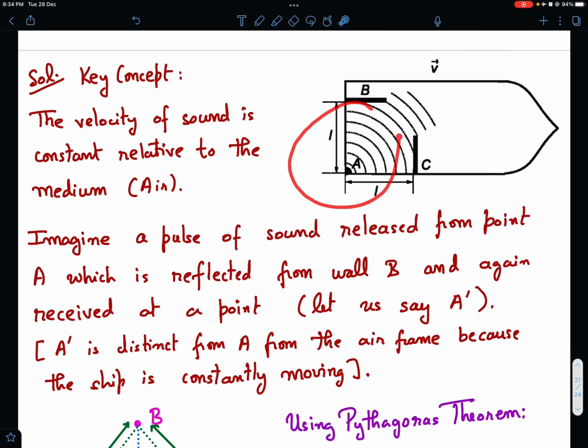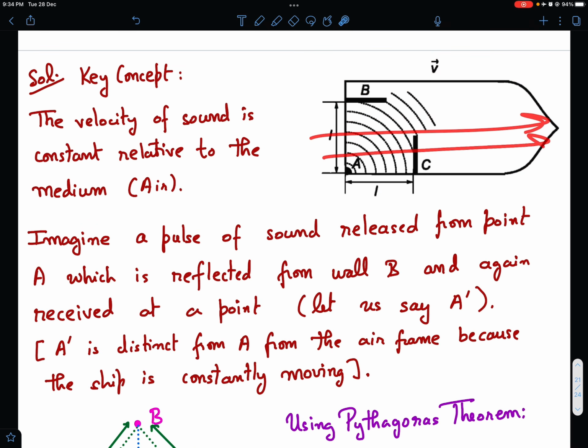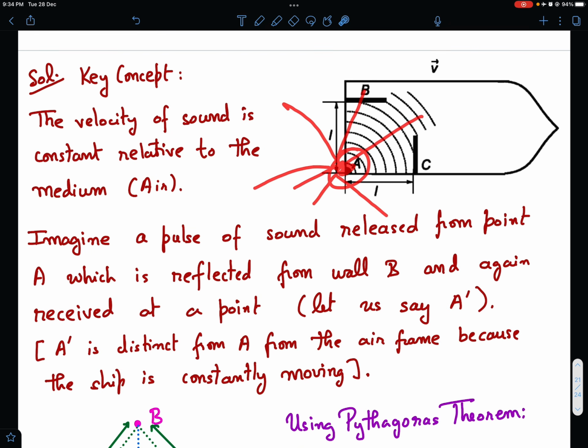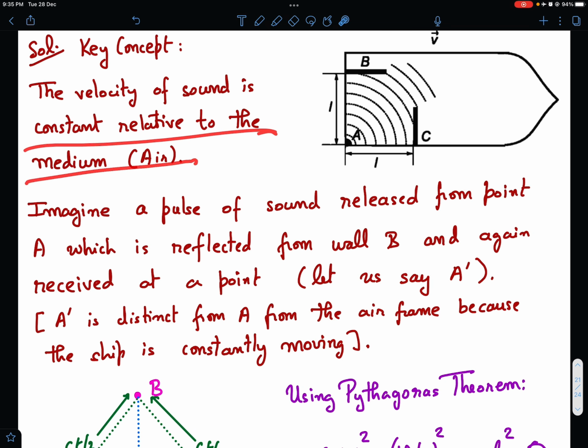But this is an open chamber, and therefore the air has some velocity relative to the ship, because no wind is blowing. That means the ship is moving, so relative to the ship, wind appears, right? If the ship is going there with speed v, then from the frame of the ship wind is blowing in the reverse direction. And the speed of sound is constant with respect to the air, not with respect to the ship. So the velocity of sound is constant relative to the medium.